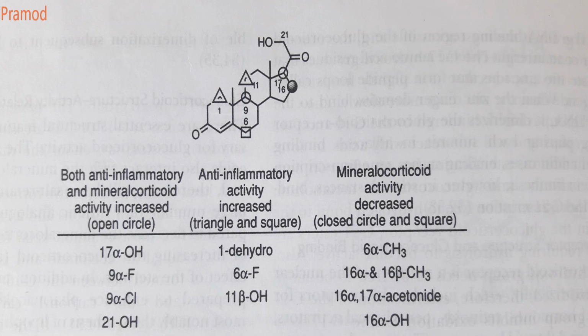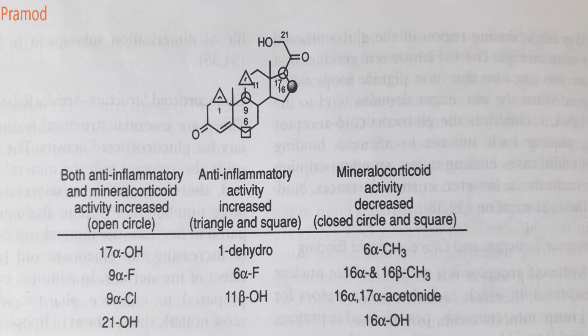So if you have to increase the anti-inflammatory activity, that is shown by a triangle and a square. So if you want to increase your anti-inflammatory activity, you should have a double bond at the first carbon, a 6 fluoro at the 6th position, and a beta hydroxy group at the 11th position. So that will increase your anti-inflammatory activity.